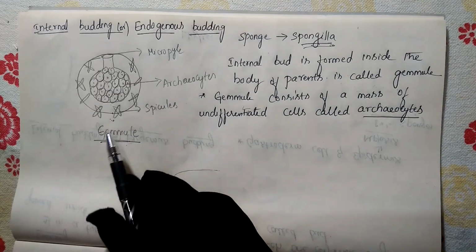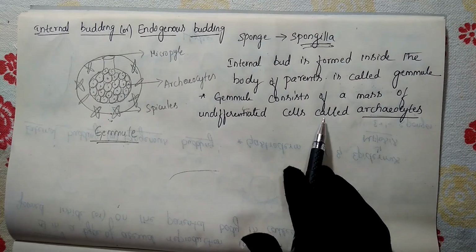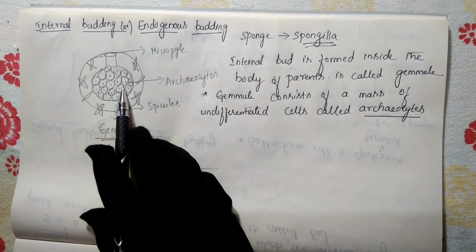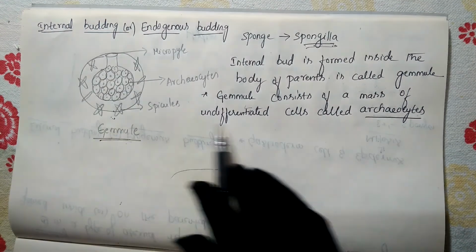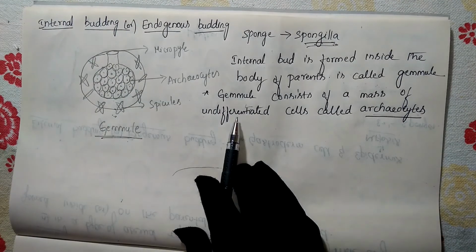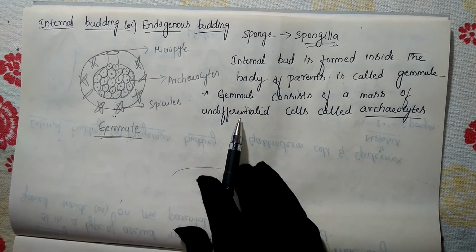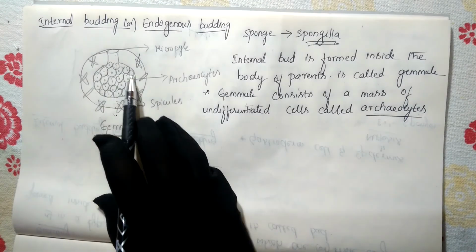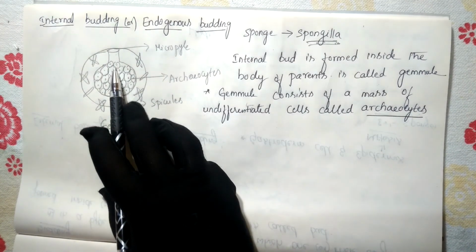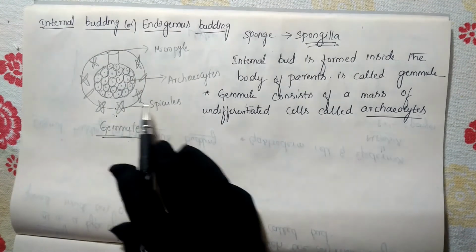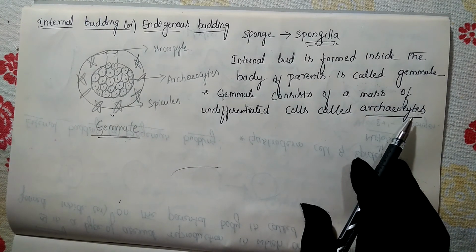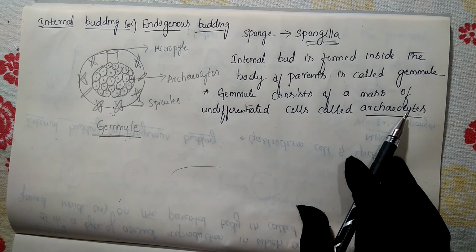Now this gemmule encloses a mass of undifferentiated cells called archaeocytes. Mass means a group of cells, and all these cells are exactly similar to each other, so we call them undifferentiated cells. During favorable conditions, these cells come out from the micropyle region, and each develops into a new individual. This type of budding we call internal or endogenous budding.